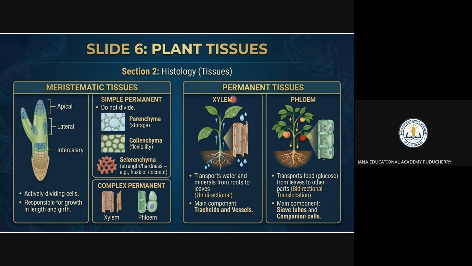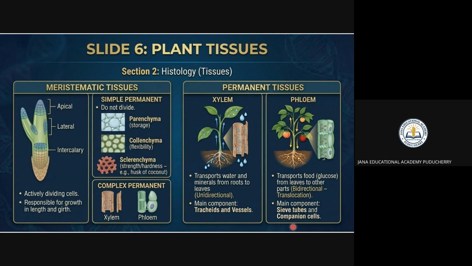That is the purpose. So the main components are trachea and vessels. When it comes to the phloem, it transports food from the leaves to the other parts of the plant. Water is taken from the roots to the leaves, and after the leaves generate food, it is transported to other parts, maybe to the flowers and the fruits of the tree. That is nothing but the phloem.